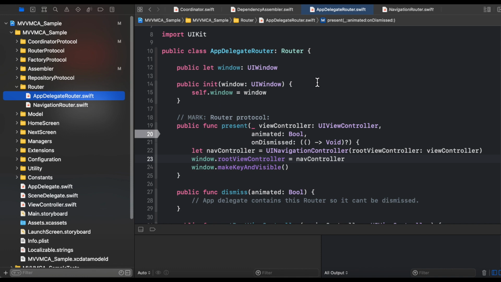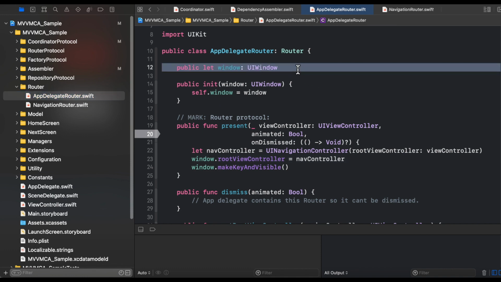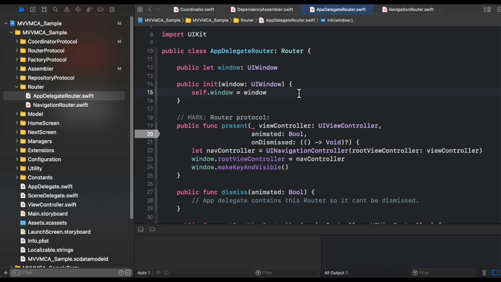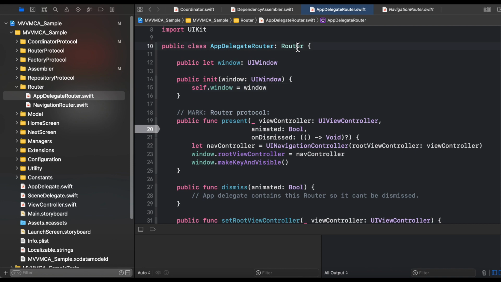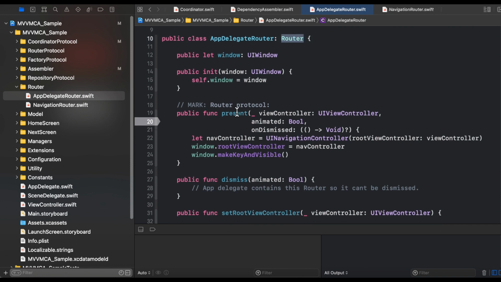In the app delegate router, we have a property, window, that is the main window of your application. We have an initializer that takes the window. It follows the router protocol, so we have the implementation of the present method also. We are creating here a UINavigationController object with the help of the root view controller that is received from this particular parameter. We are making the root view controller of this window the navigation controller, and we are making this window the key window and making it visible also.